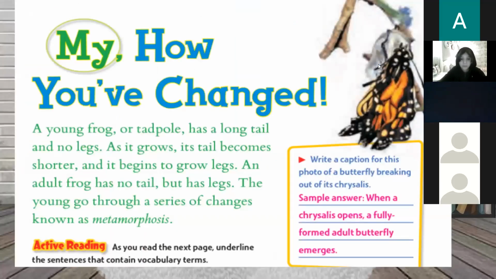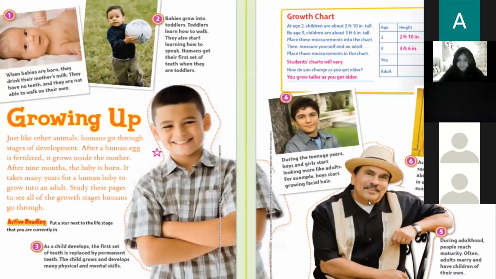Okay, habaib. Today, we are going to know what changes some animals or insects go through in their life cycle. As we change, us humans, look at the baby. This baby doesn't look like the teenager or the child.